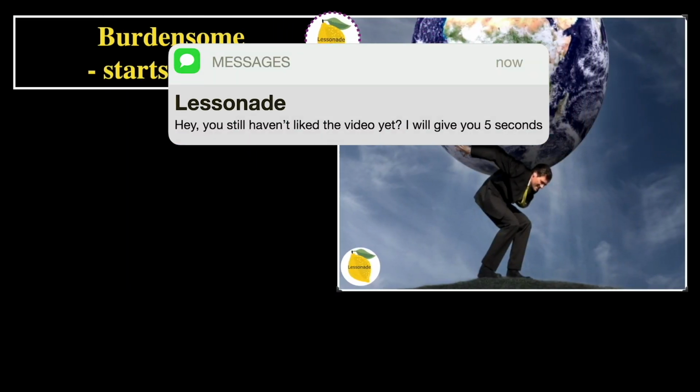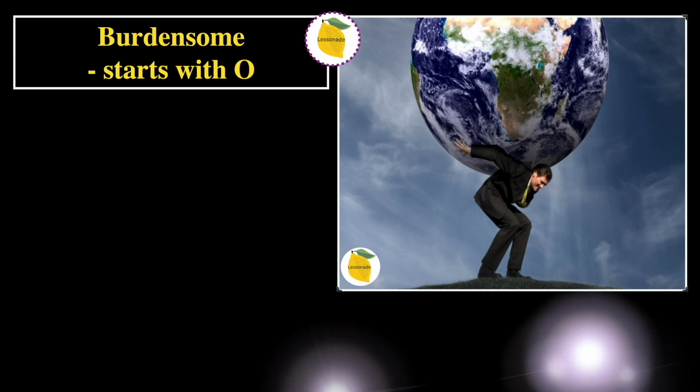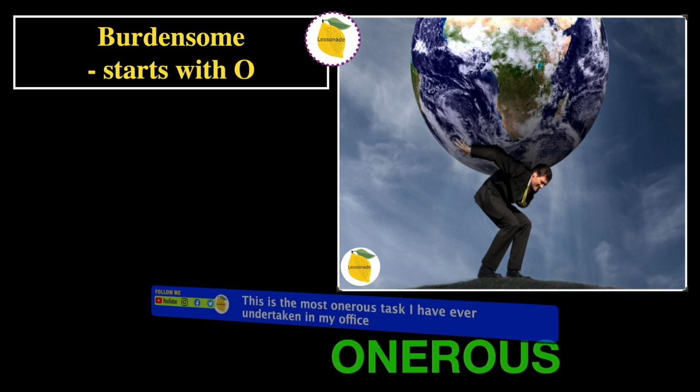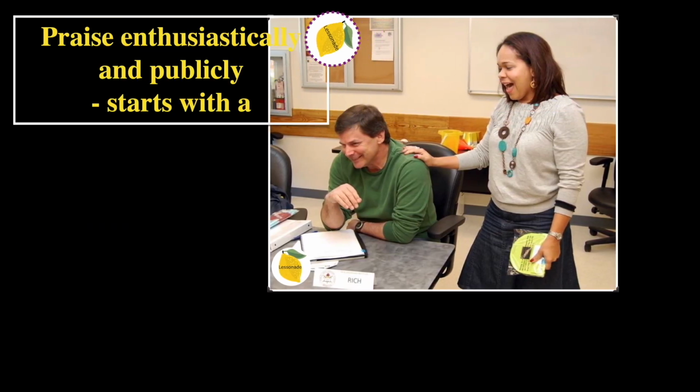Burdensome starts with O. In this picture we can see someone carrying the whole world on their back, which means they're carrying the whole world's burden on their back, which is obviously very burdensome. So this means the word is going to be onerous. And the sentence for this word is, this is the most onerous task I have ever undertaken in my office. So now let's go on to the next one.